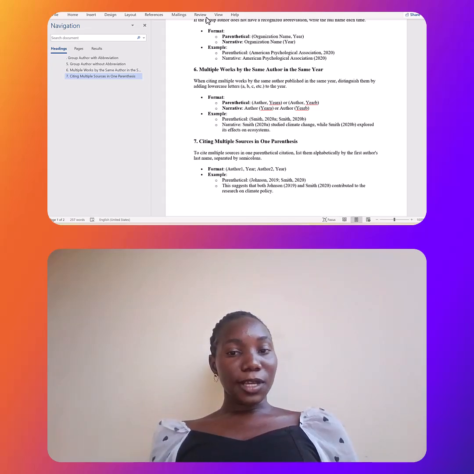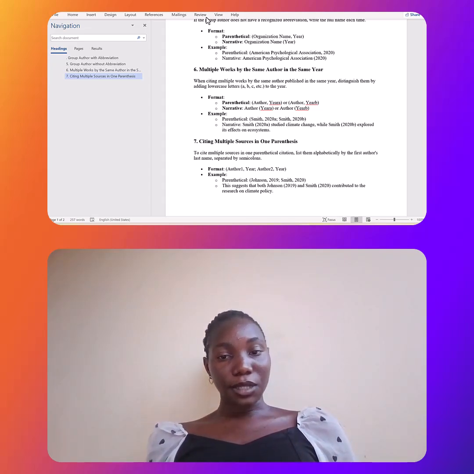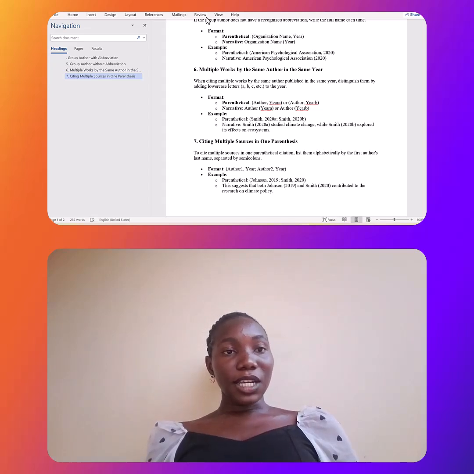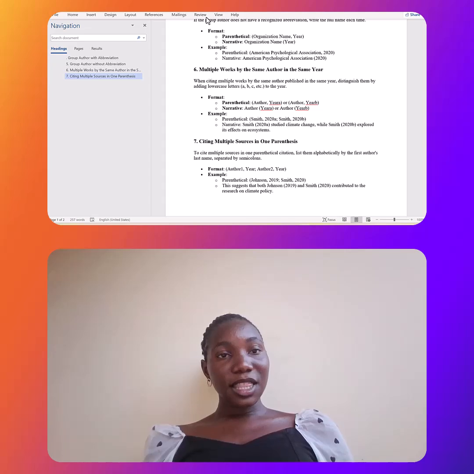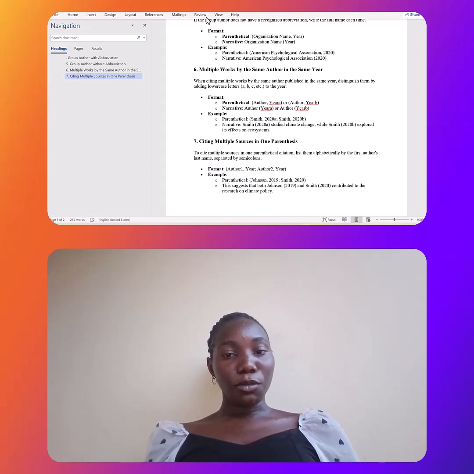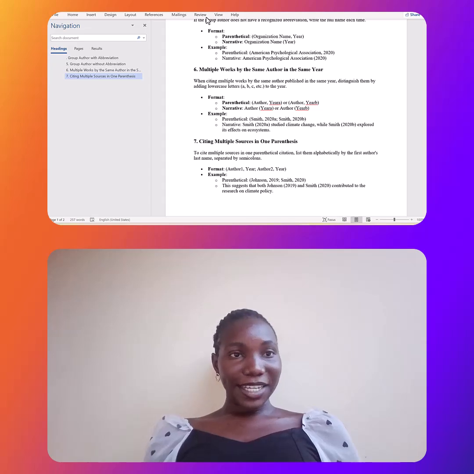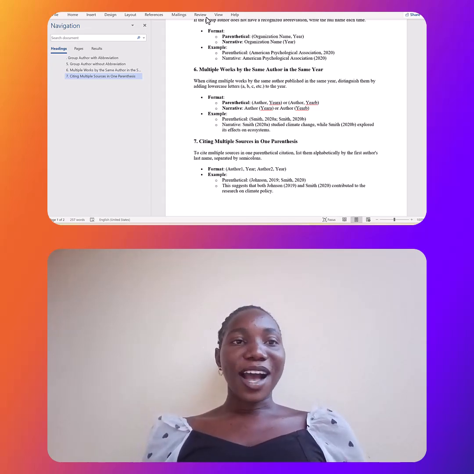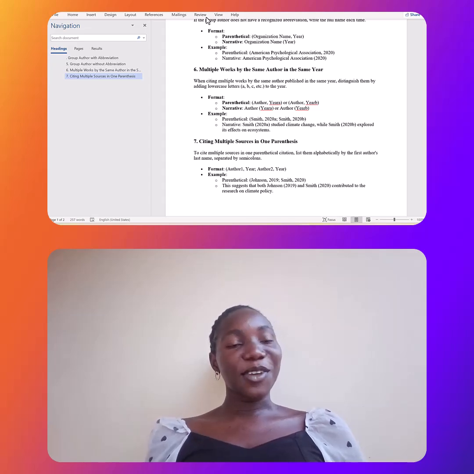So we have multiple authors here. For example, we have Johnson and Smith, but we start with the first author's last name, followed by the second author's last name, separated by a semicolon. As we have seen in the example, parenthetical: Johnson, 2019, separated by a semicolon, Smith, 2020, everything in brackets. This suggests that both Johnson and Smith contributed to the research on that particular topic. You get the point? I'm very sure you have a lot of context in your brain by now.